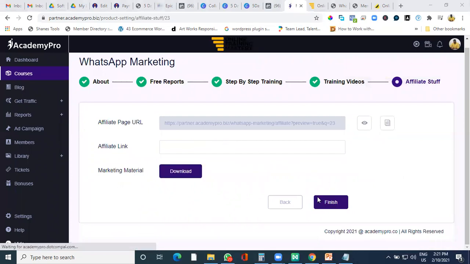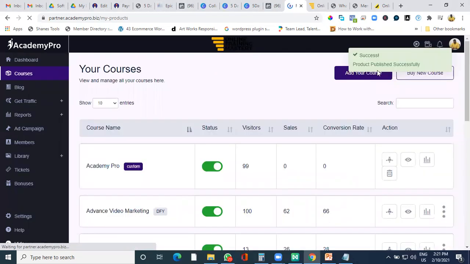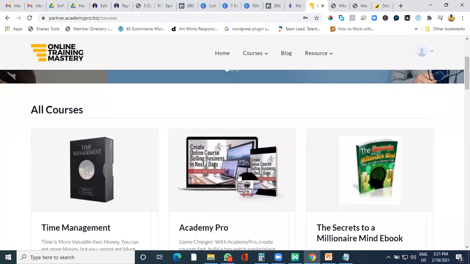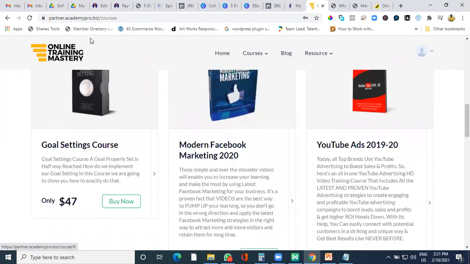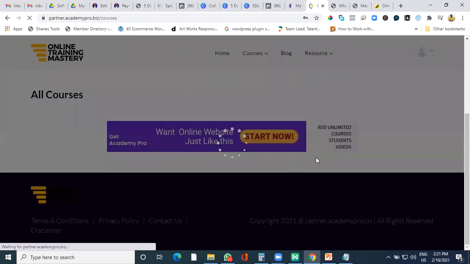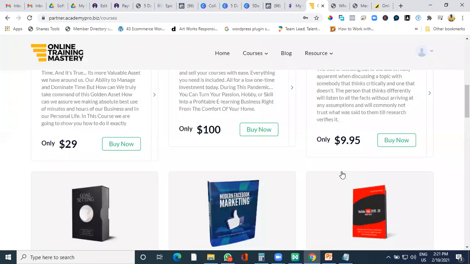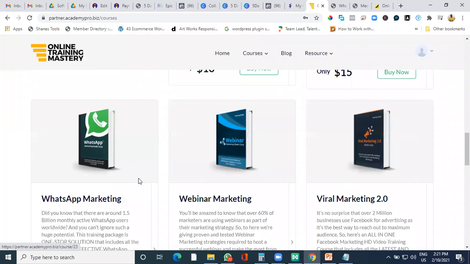I'll show you this in a while. And you click on finish. You don't do anything. As soon as you click on finish, this course gets published automatically. And this is how you can activate your course. As you're seeing, there's no WhatsApp marketing here. And if I refresh the page, the course comes up automatically. So this is how it got activated. So deactivating and activating a course is very easy.